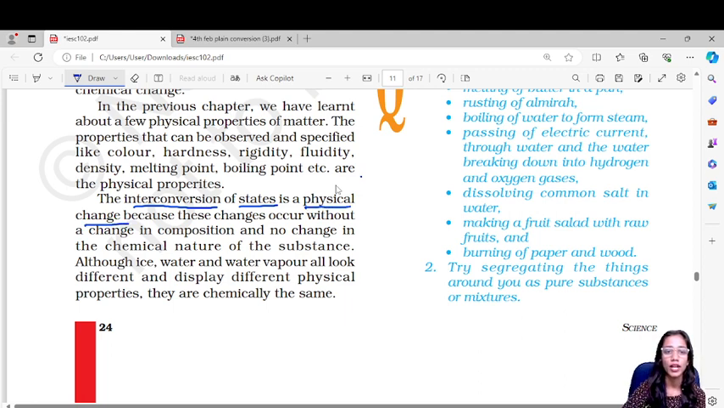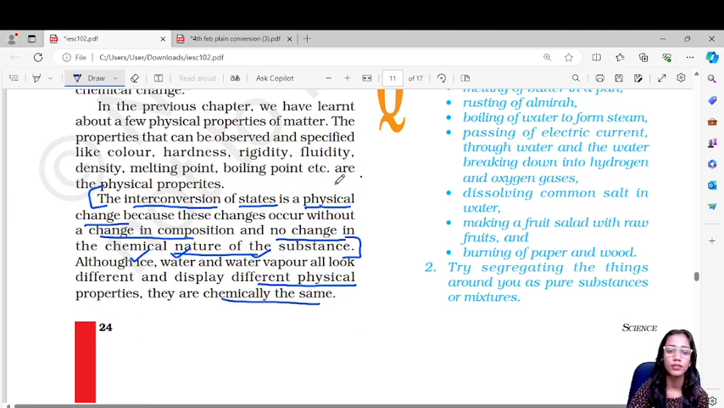This is a physical change because the changes occur without a change in the composition and no change in the chemical nature of the substance. So the definition of physical change is that changes occur which bring about changes in the physical properties, and there is no change in the chemical nature of the substance. Ice, water and water vapor all look different, and they display different physical properties, but chemically they are the same. So there is no change.